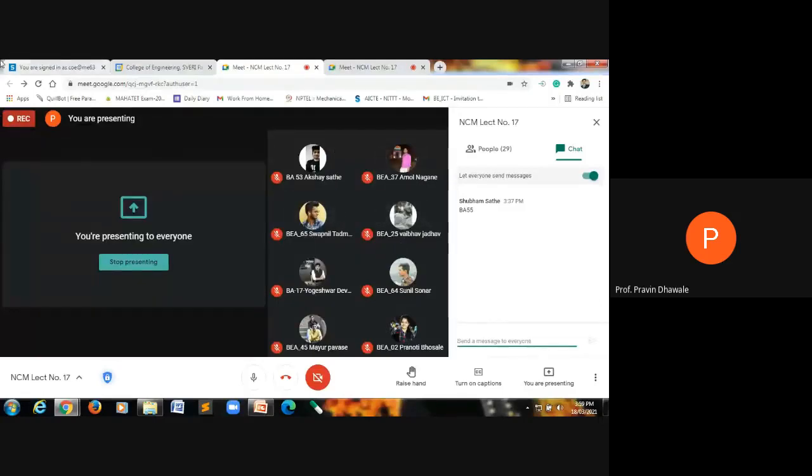Now everyone write your roll number in the chat box. Write your seat number, roll number in the chat box. Is it over? Everyone has written their roll number in the chat box.